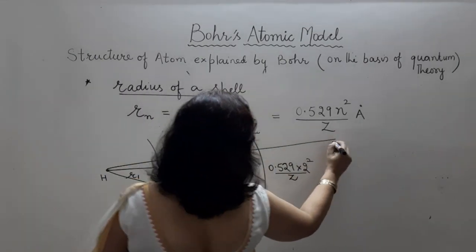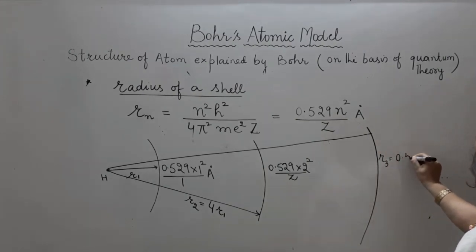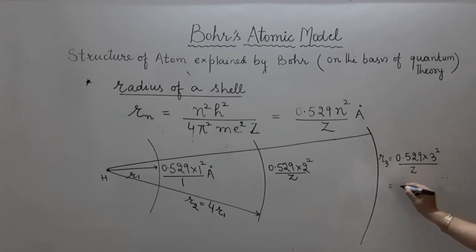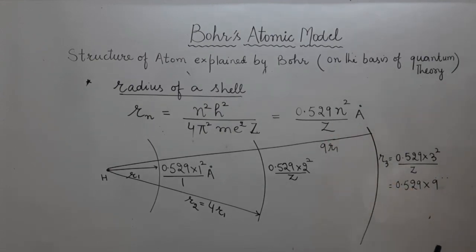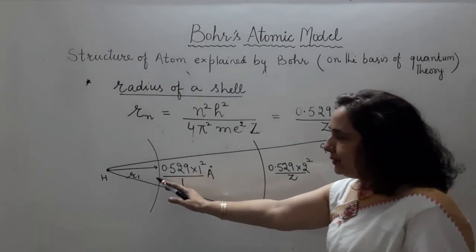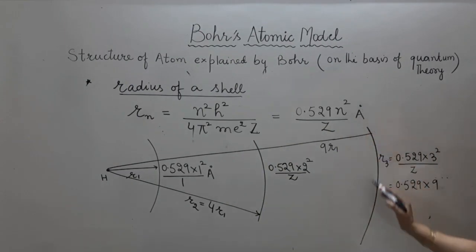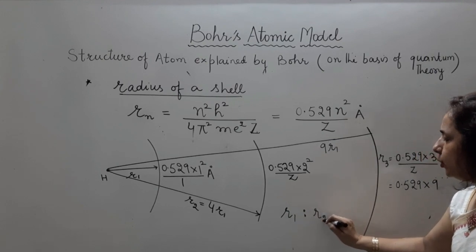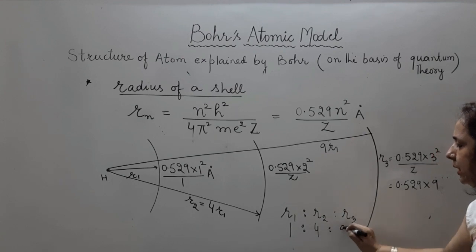Now if I draw the third shell, the radius of third shell, that is R3, it will be 0.529 into 3 square by z, that is 1. It means 0.529 into 9. So this is going to be 9 times R1. Thus we can see that first shell is just at R1 distance, second shell is 4 times R1, third shell is at a distance of 9 times R1. Thus we can conclude that R1 ratio R2 ratio R3 is going to be 1 ratio 4 ratio 9.